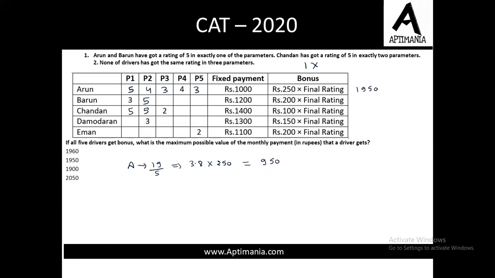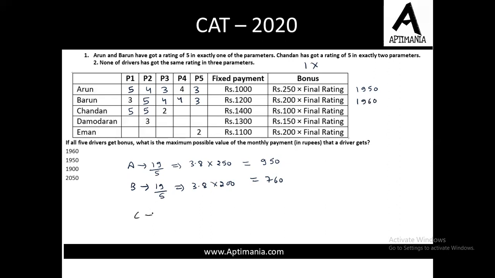Moving to B, Varun. Now we have to give exactly one 5 to him. So we give 4 twice, and 3 once, right? So the total is 5 plus 4 plus 4 is 13, 16 and 19 again. Divide by 5, the average will be 3.8. Multiply by 200. So the bonus will be 760 rupees and the fixed part is 1200 rupees. So the total becomes 1960 here.